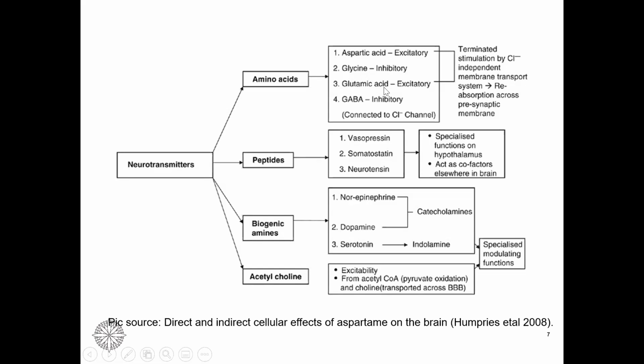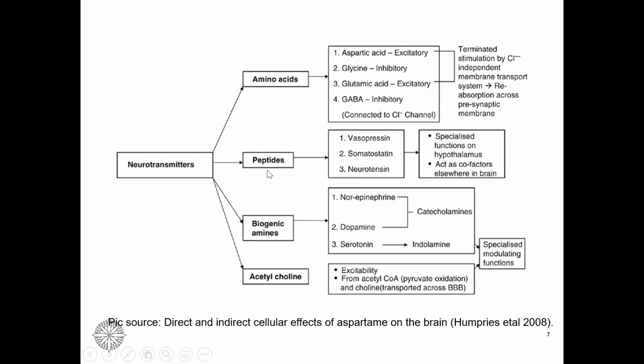Glutamic acid: you would notice that in the research and even in the slides, sometimes we say glutamine, sometimes glutamate, and here we have written glutamic acid. There are minute differences in the molecular structure. When glutamic acid as an amino acid acts as a neurotransmitter, that's glutamate. Then GABA is another inhibitory one.